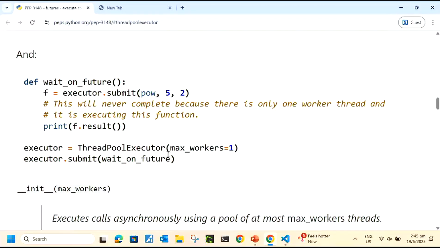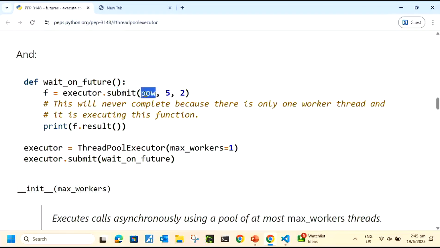Right, certain keywords I mentioned already: there's a worker, there's a queue, there's a submission. These three are very important to be clear on. So what is the function here? This is the wait_on_future function, and it's doing something strange. What I want you to notice is that it is doing another submit inside the submitted work.